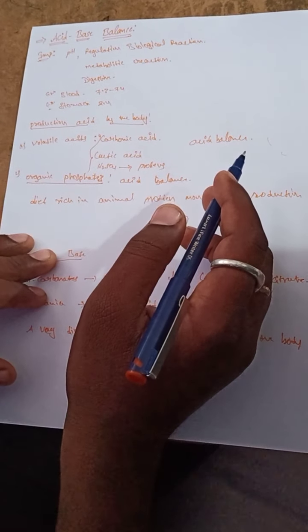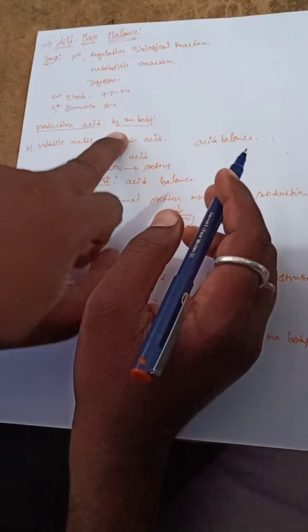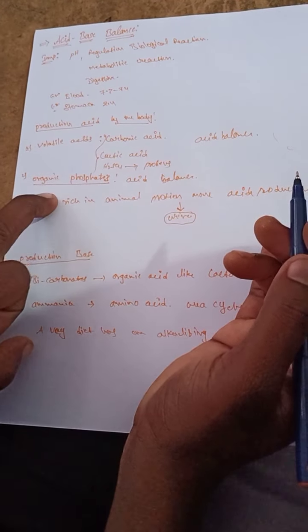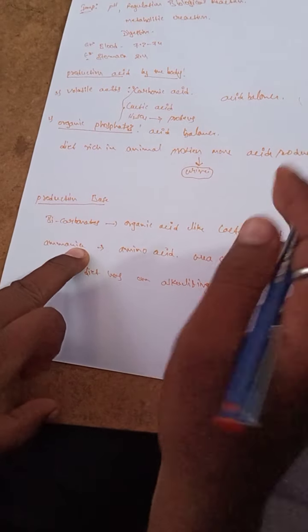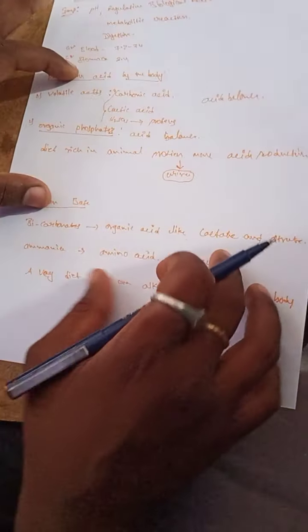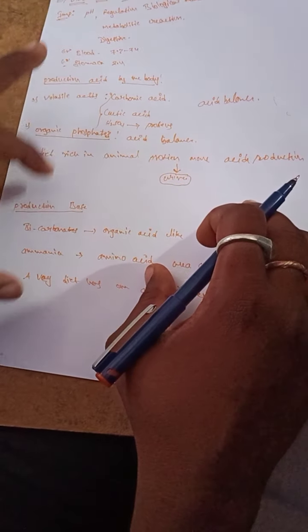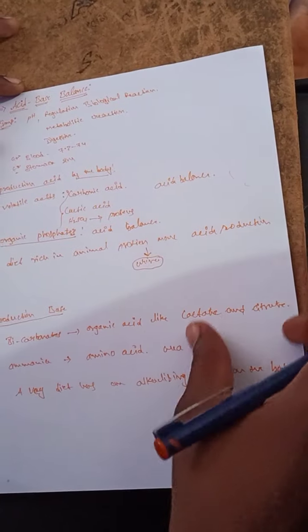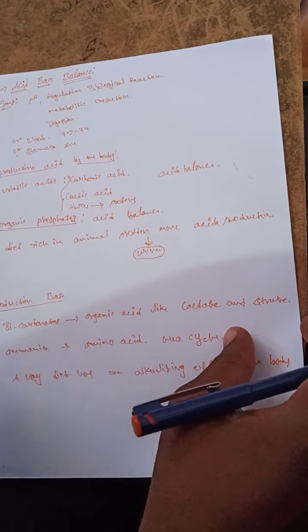So how is the acid base balance rectified? By the production of acids and the production of bases. Examples of acids are volatile acids and organic phosphates, and examples of bases are bicarbonates and ammonia. By using acids and bases, the body maintains the acid base balance and the pH values. So this is about the acid base balance.